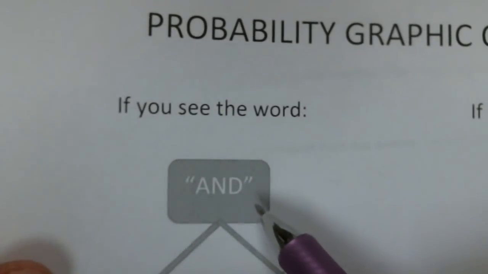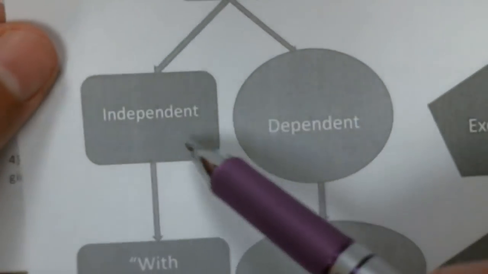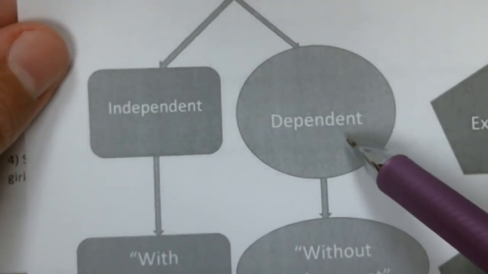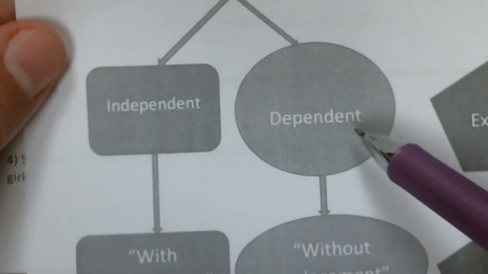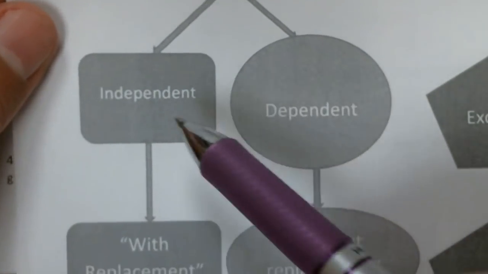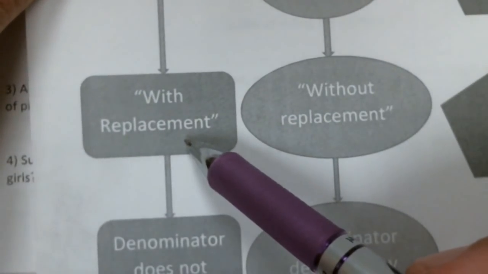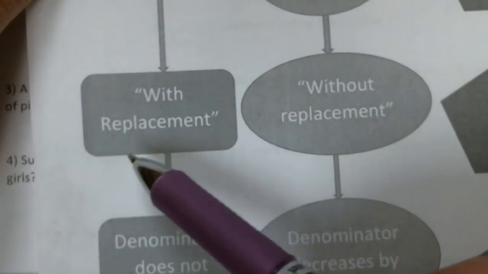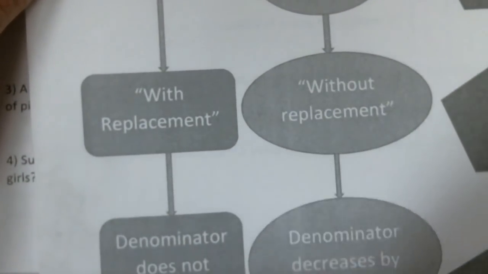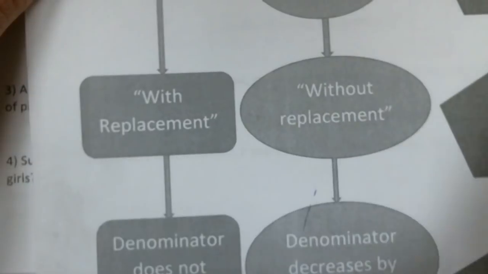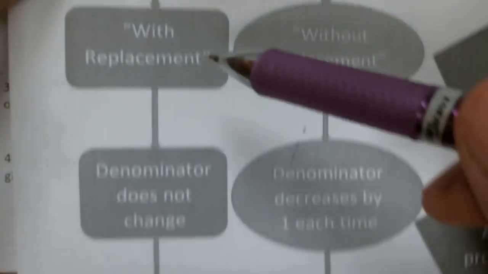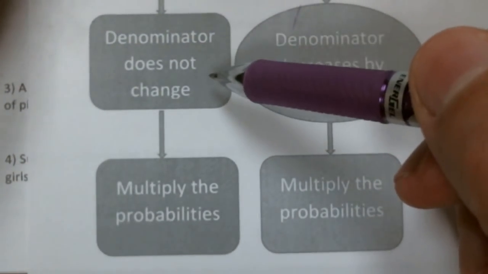Okay, when you see the word and, it could be 2 different things, either independent or dependent. Do the 2 things affect each other? Do the 2 things not affect each other? Okay. When it's independent, you're going to see with replacement. I put the marble back. I put the card back. Everything resets. I start over with 52 cards. I start over with 78 marbles. Okay. If you put it back, the denominator doesn't change.